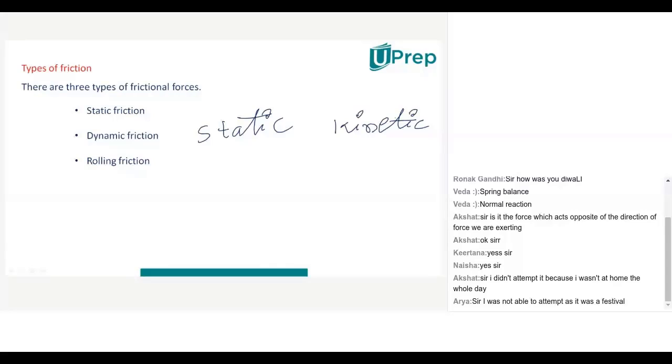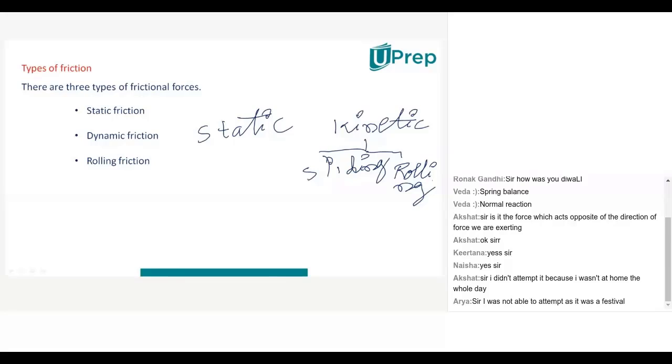And how to understand them? You have to understand one more point: in kinetic friction, again two types of frictions will be there. The first type of friction is called sliding friction and the second type of friction is called rolling friction. So totally how many will be there? Three types will be there: static friction, sliding friction, rolling friction.